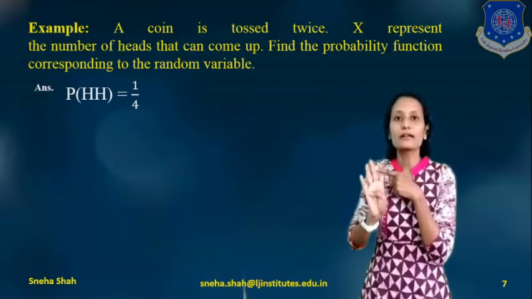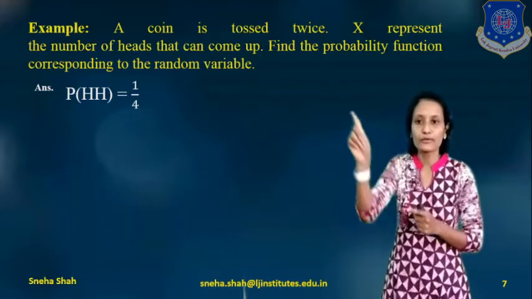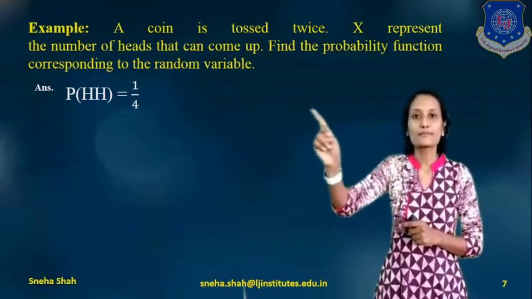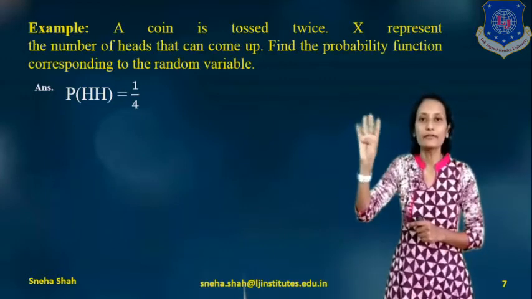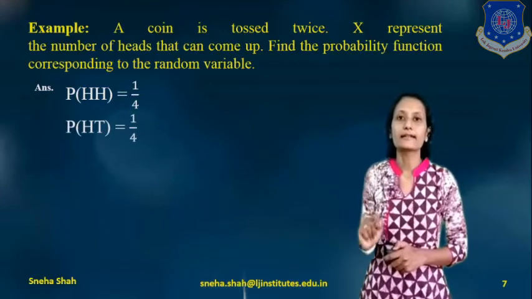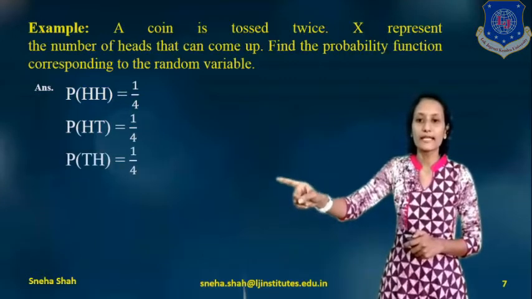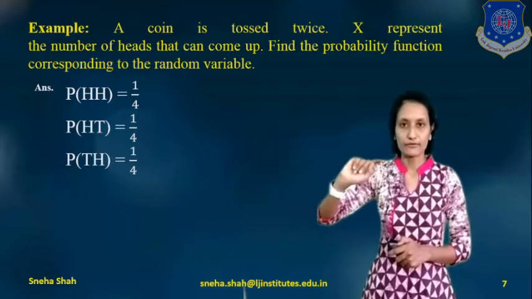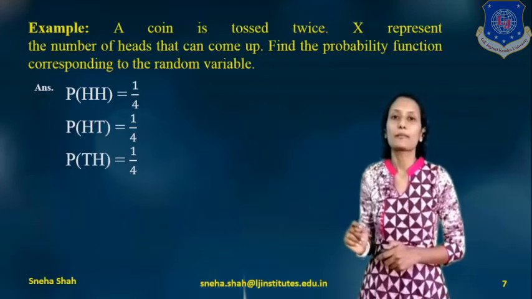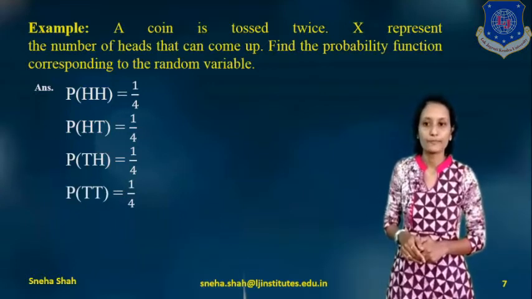From these 4 possible outputs, we have taken only one, head head, so its probability will be 1 upon 4. The probability of head tail is 1 by 4, the probability of tail head is also 1 by 4, and the probability of tail tail is also 1 by 4.